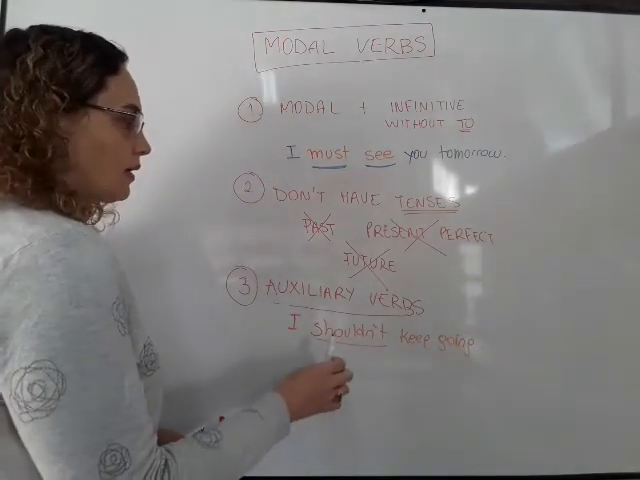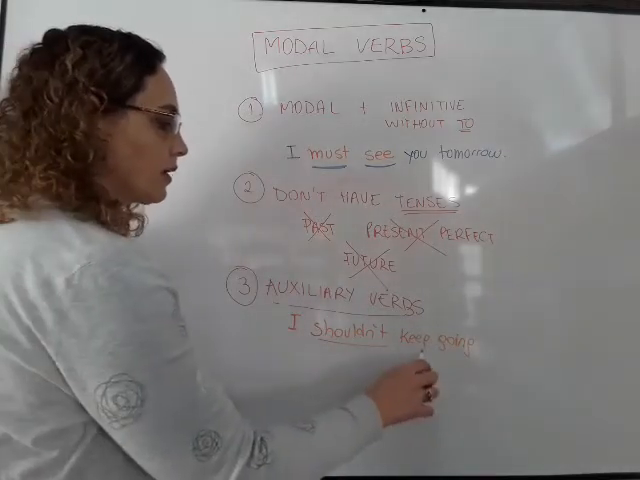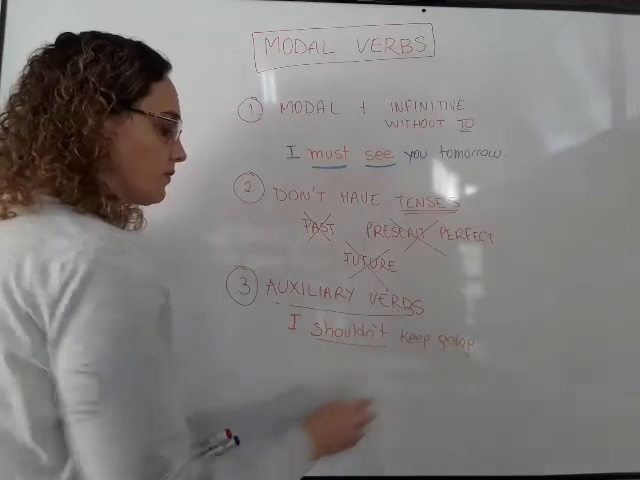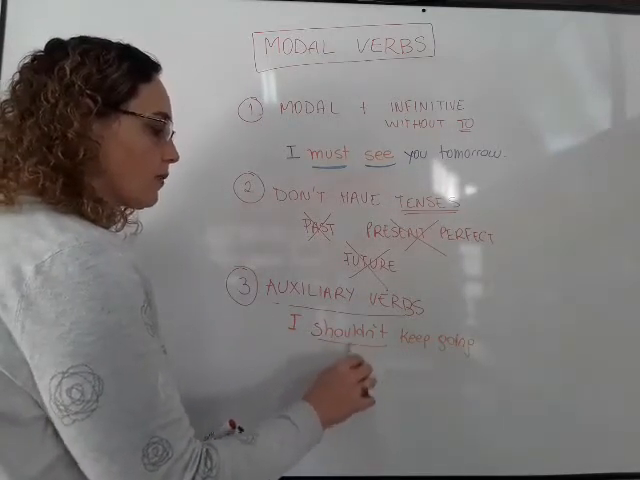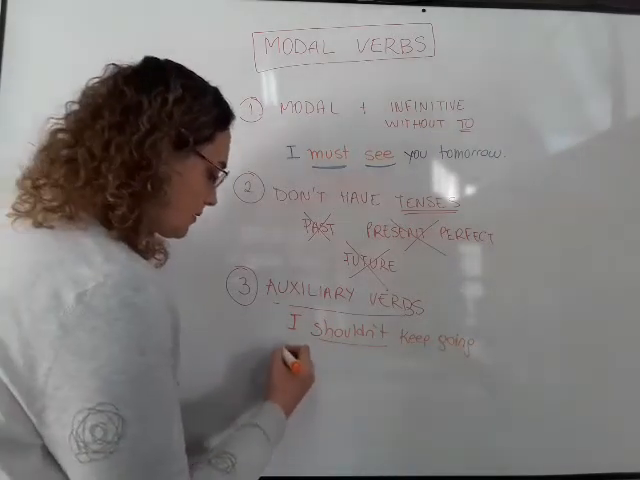I have, in this case, rule number 1, because the modal verb is followed by a verb without to. And rule number 3, as it is an auxiliary, I use the same modal verb to make the negative, okay? Let's see the question.